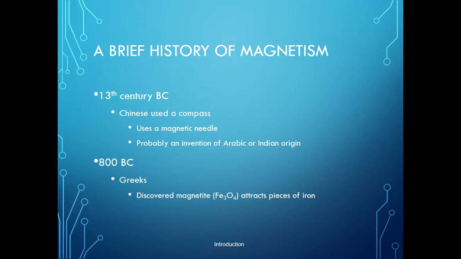First, in the 13th century BC, the Chinese used a compass with magnetic needles, probably an invention of Arabic or Indian origin. Then around 1800 BC, the Greeks discovered that magnetite, Fe3O4, attracts pieces of iron.